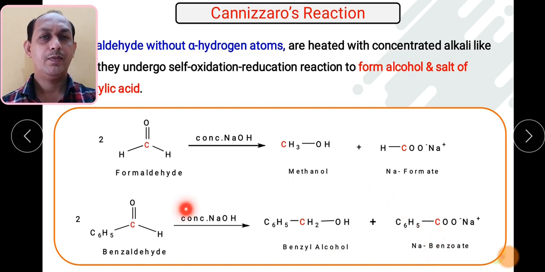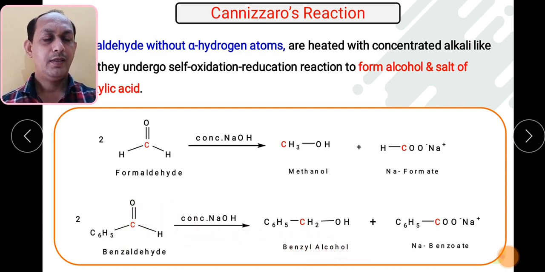Already I have told you, an aldehyde on oxidation gives the sodium salt of carboxylic acid. So this is the sodium salt of benzoic acid, also known as sodium benzoate. And benzyl alcohol, as there is an addition of hydrogen: one hydrogen adds to oxygen, one hydrogen adds to carbon. So it is C6H5CH2OH. So it is benzyl alcohol.